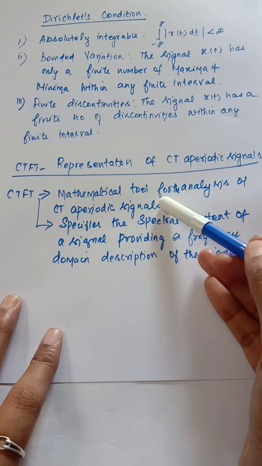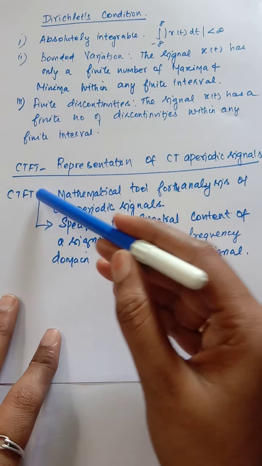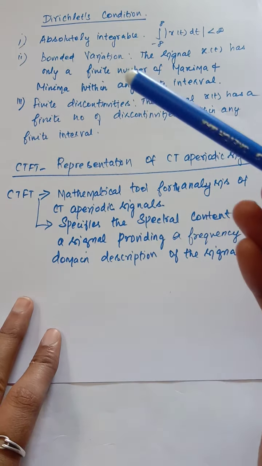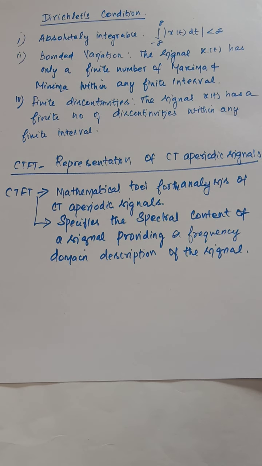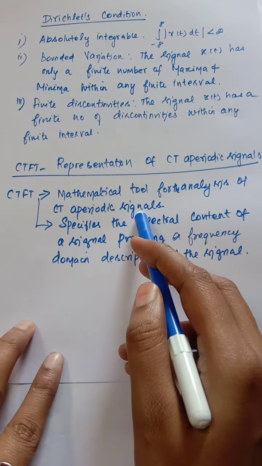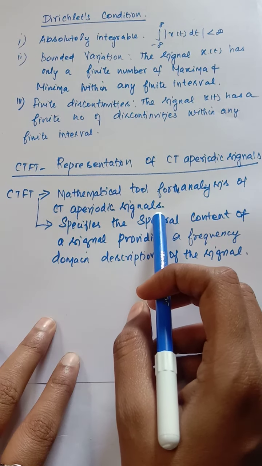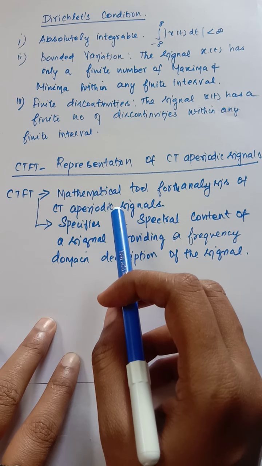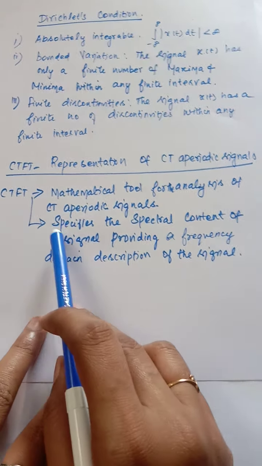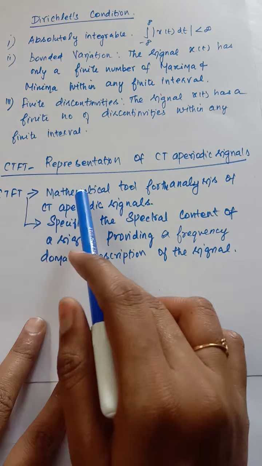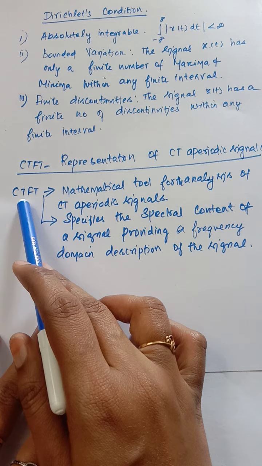The next topic is the continuous time Fourier transform. Last class we discussed the continuous time Fourier series. Now we are going to discuss the continuous time Fourier transform, a mathematical tool for analysis of continuous time aperiodic signals. We know what an aperiodic signal is: a signal which does not repeat for any time period. To analyze aperiodic signals, we have to use the CTFT.